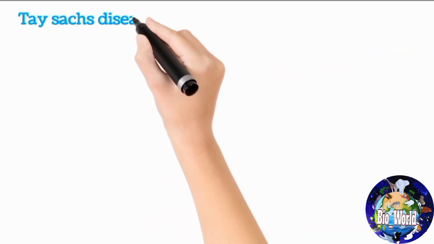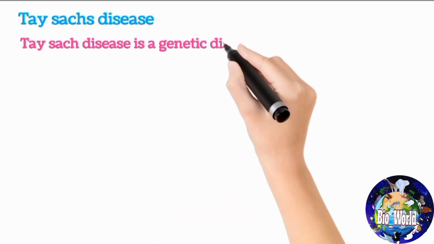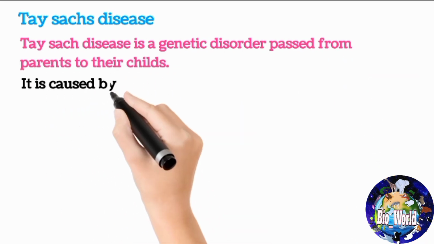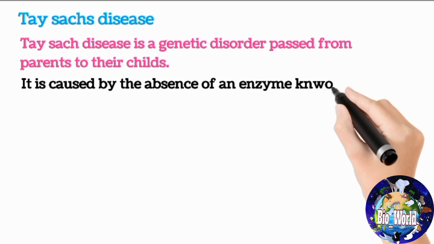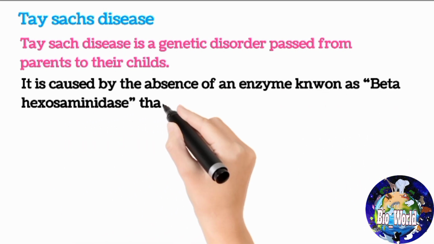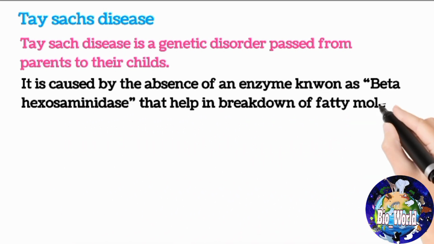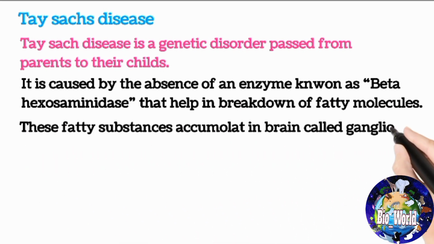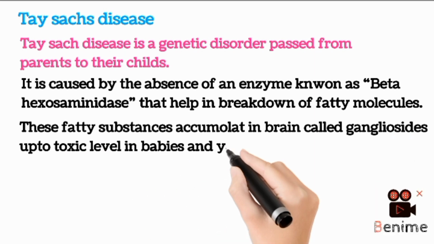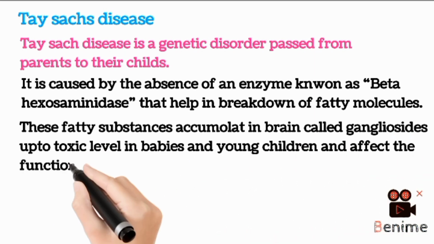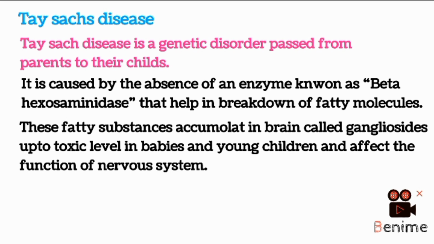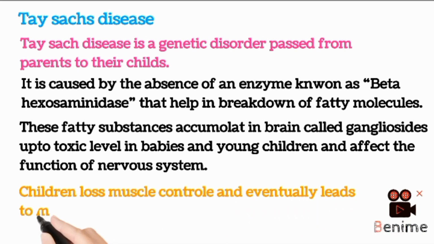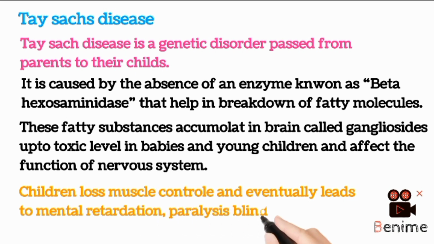Tay-Sachs disease. Tay-Sachs disease is a genetic disorder passed from parents to their children. It is caused by the absence of an enzyme known as beta-hexosaminidase that helps in the breakdown of fatty molecules. These fatty substances, called gangliosides, accumulate in the brain up to toxic levels in babies and young children and affect the function of the nervous system. Thus, children lose muscle control, which eventually leads to mental retardation, paralysis, blindness and even death.